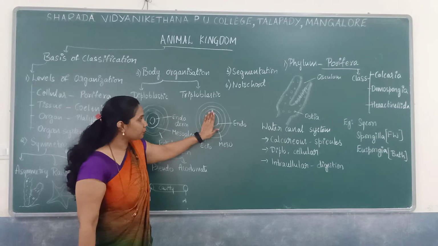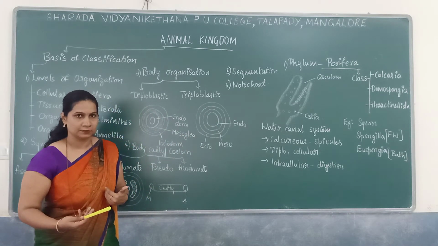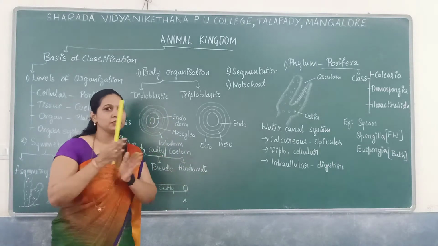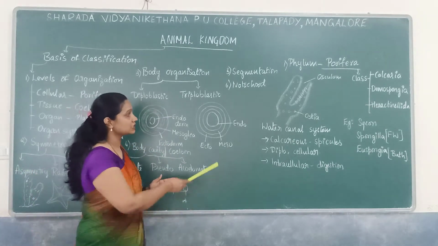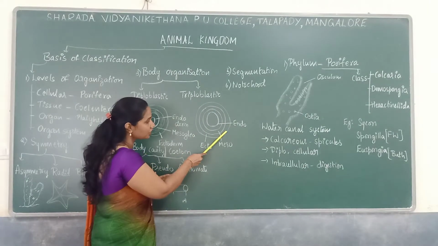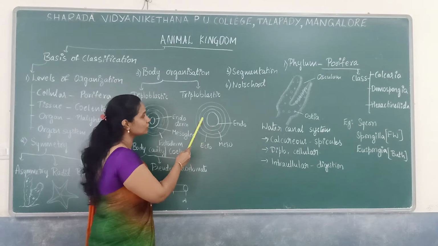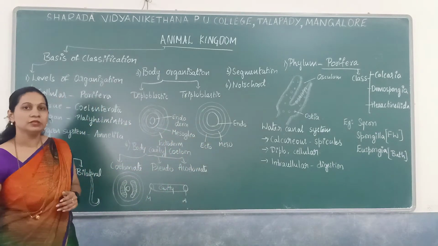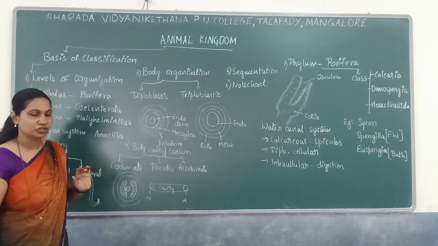In the case of triploblastic organisms, we human beings are triploblastic organisms. So starting from Platyhelminthes till the chordates, they are triploblastic organisms consisting of three germ layers: outer ectoderm, middle mesoderm, inner endoderm. So there is a presence of three germ layers. So that is based on the body organization.